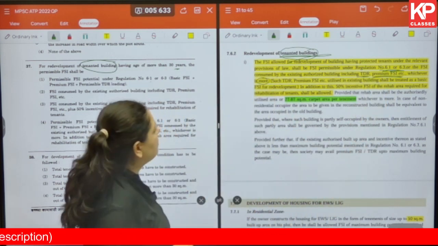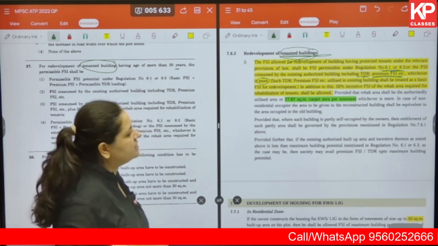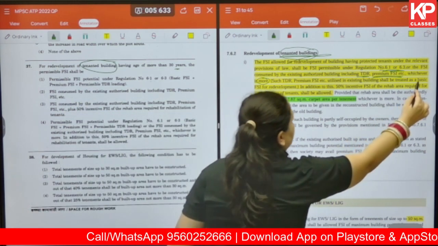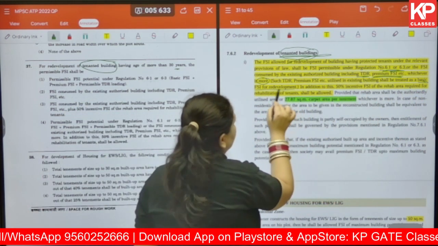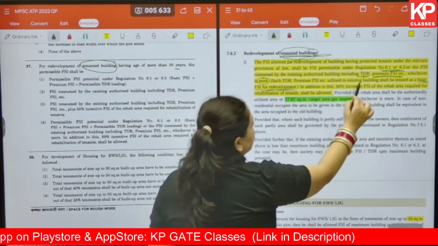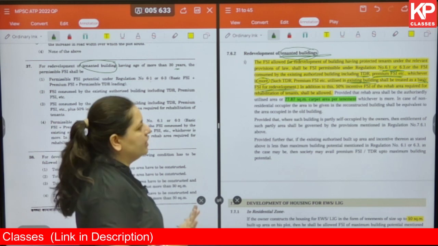Okay. Then we are talking about such TDR, premium FSI, etc., utilized in the existing building shall be treated as basic FSI for redevelopment.